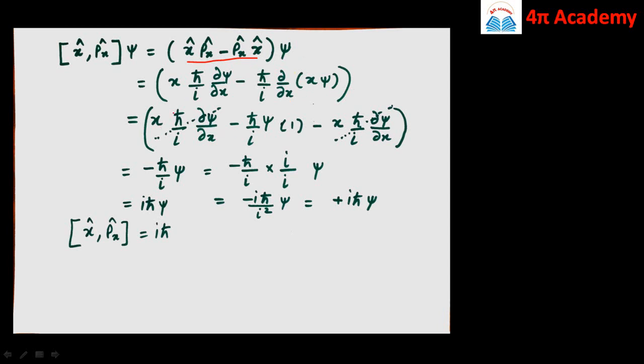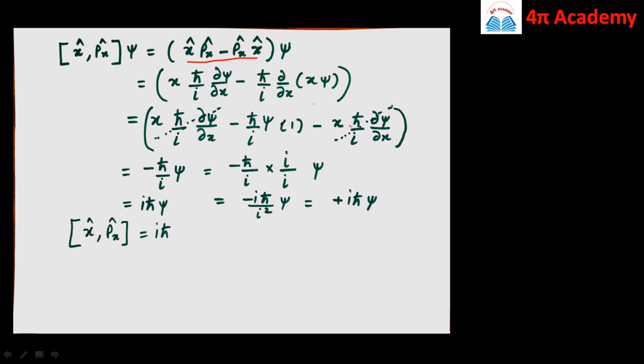So the first term will be x h cross upon i del psi by del x, minus h cross upon i times del/del x operated over x psi. Let us first keep psi constant and operate on x. So it will be del x by del x, that is 1, minus the second term, x into del/del x on psi.